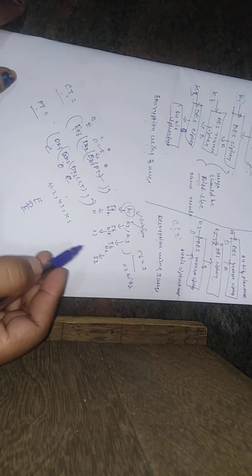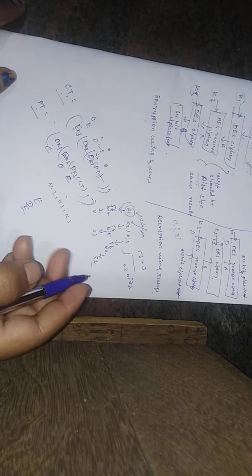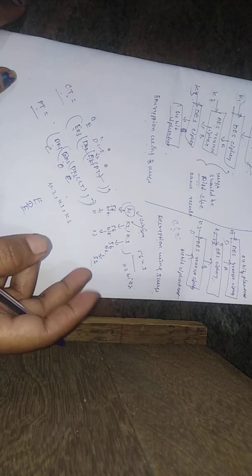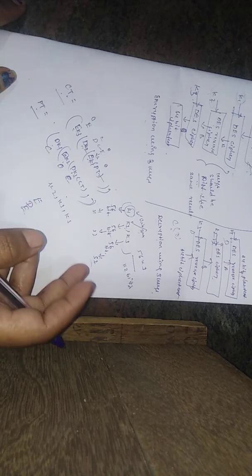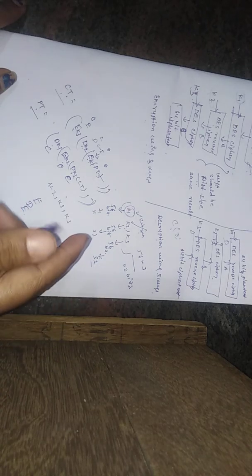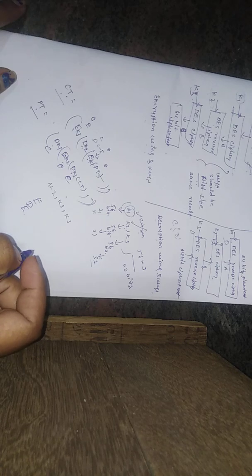Why? Because we can check the three keys also. If one or two keys are lost, another key will be opened, and the information will be leaked. So this one is also